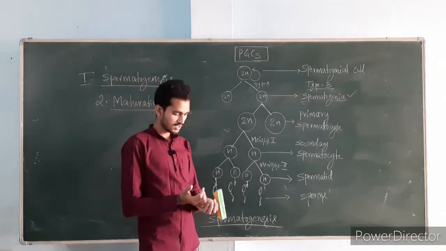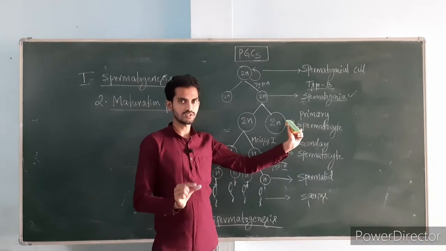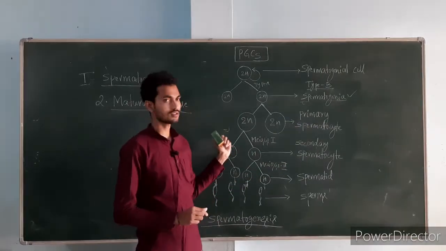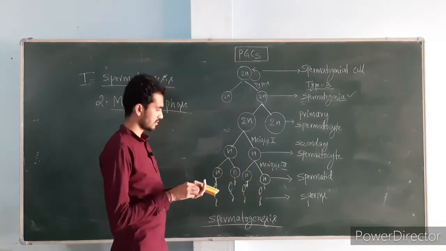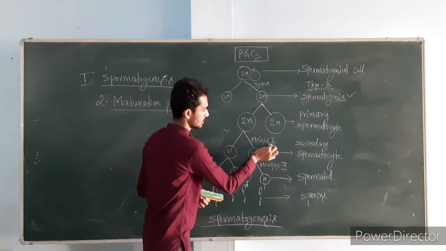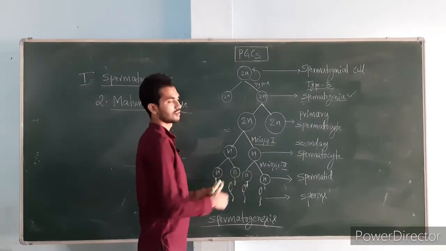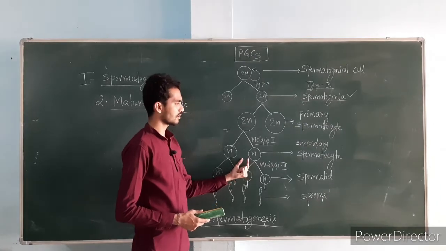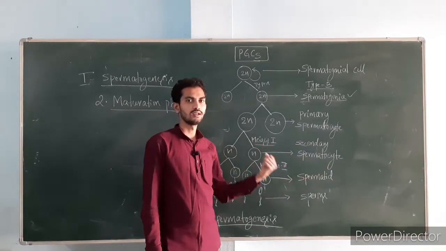In the maturation phase, the first step is that the primary spermatocyte undergoes first meiosis. I have written here first meiosis to give two cells. Two equally sized cells are called secondary spermatocytes.